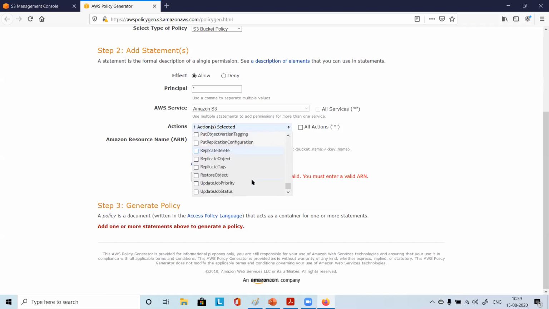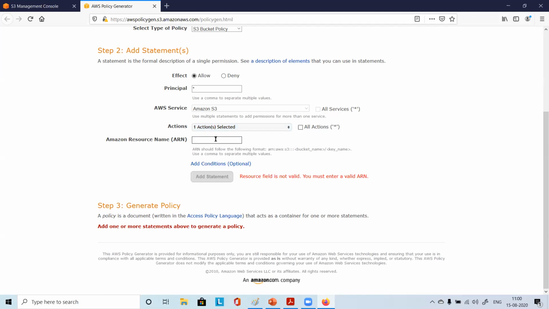So in the documentation, you will find sometimes, you choose this, you choose that, right? For different use cases, you will have different options. So this is a policy generator page where you can come and choose different options and authorize people for that activity, right? So we have chosen only one option. Now it says Amazon Resource Name.